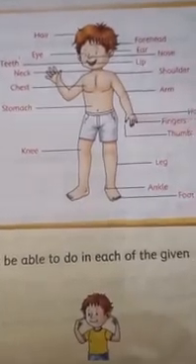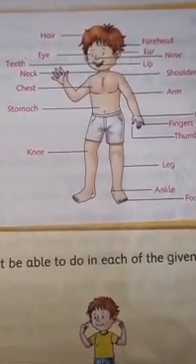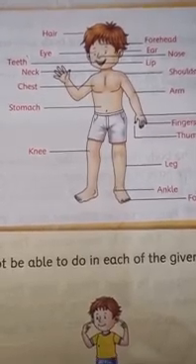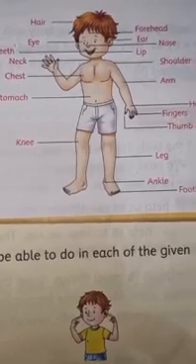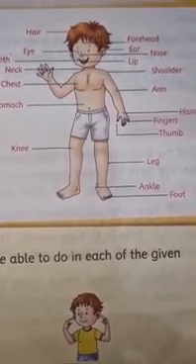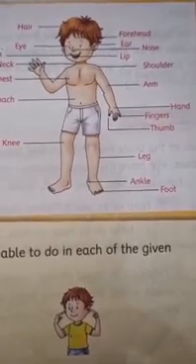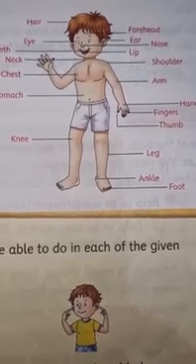Now, can you see here the boy is there, his name is Sahil. Now see the body parts: hair, eye, teeth, neck, chest, stomach, knee, forehead, ear, nose, lip, shoulder, arm, hand, fingers, thumb, leg, ankle and foot.